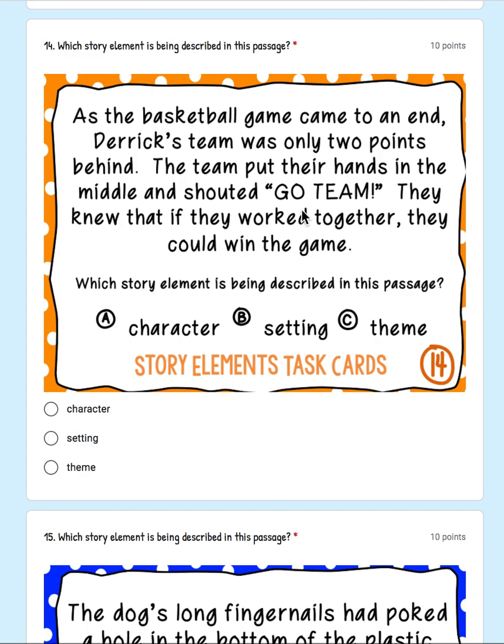14. As the basketball game came to an end, Derek's team was only 2 points behind. The team put their hands in the middle and shouted, "Go team!" They knew that if they worked together, they could win the game. So which story element is being described in this passage? Character, meaning we have one character's likes and dislikes, describing what he or she looks like. Setting, the place, location, where and when the story takes place. Or is it theme? A lesson that the character is going to learn at the end.